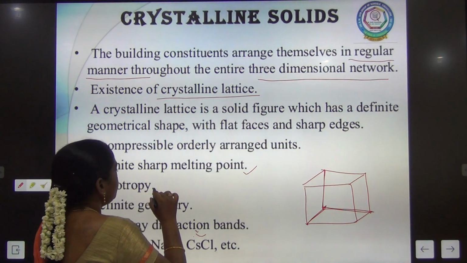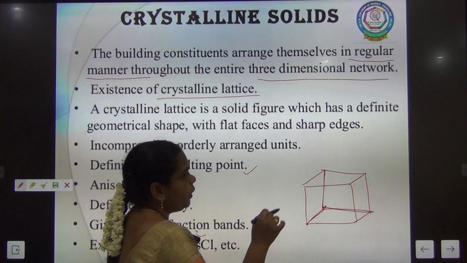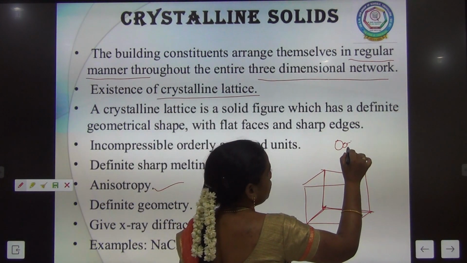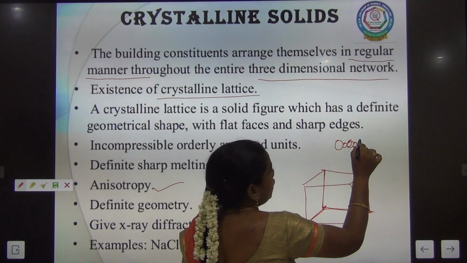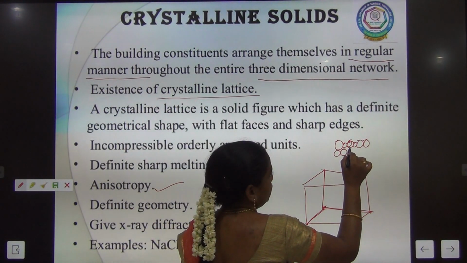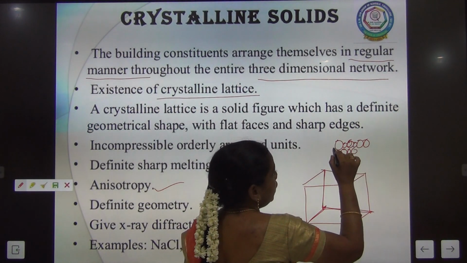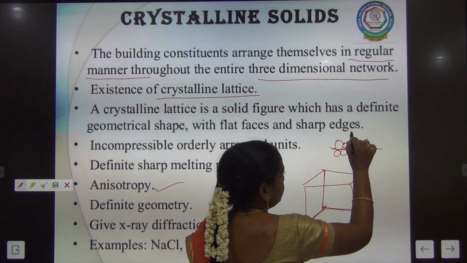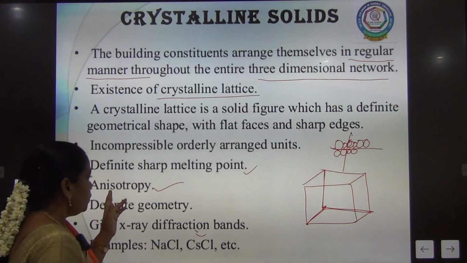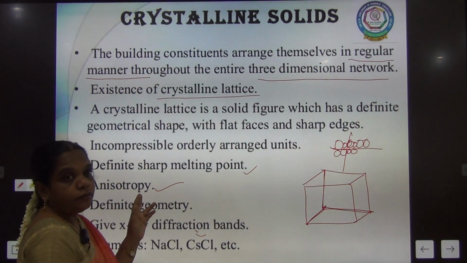And anisotropy: if you see, the molecules are arranged in a regular manner, alternately, so they can show different properties in different directions.